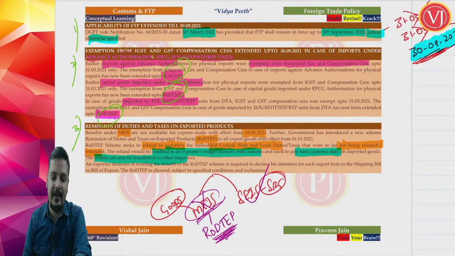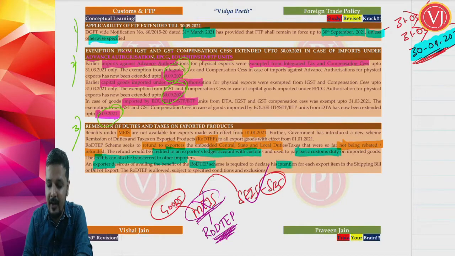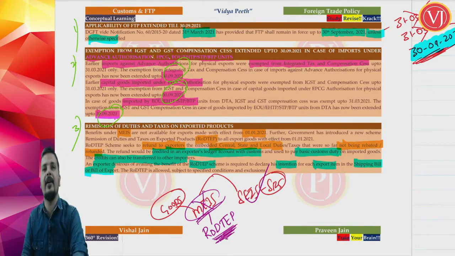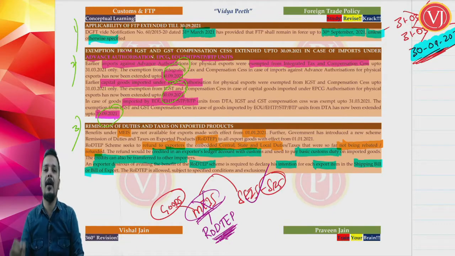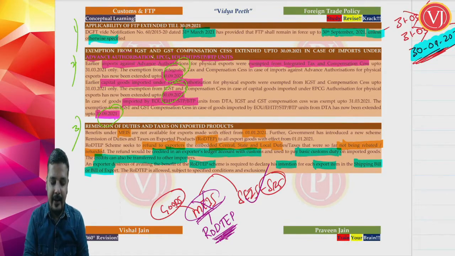And just like the MEIS script, an exporter who wants this scheme, the RODTEP scheme, has to mention his intention for each export item in the shipping bill or bill of export. So, when he is filing the shipping bill or bill of export at the time of export, he has to put a tick mark for the RODTEP scheme against each item, right?